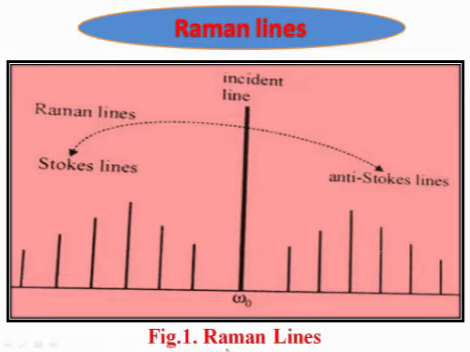Here, this figure shows Raman lines. This is the incident line. These are the anti-Stokes lines. These are the Stokes lines. Both Stokes lines and anti-Stokes lines are called Raman lines.